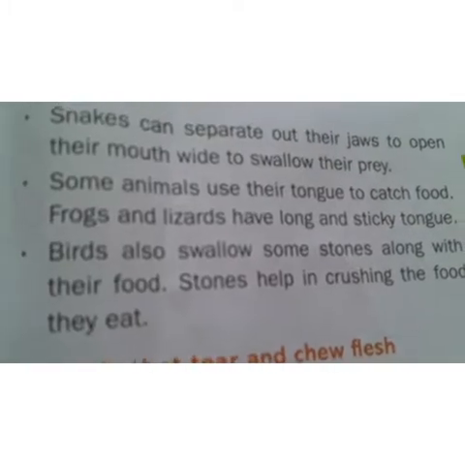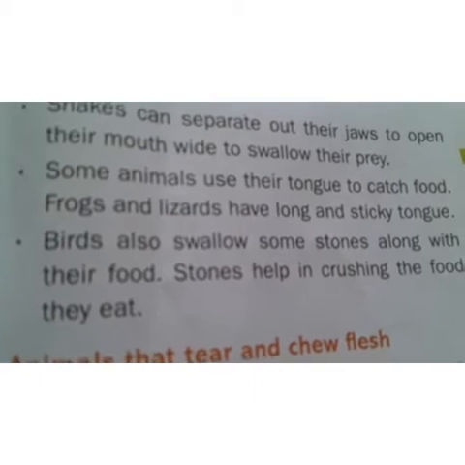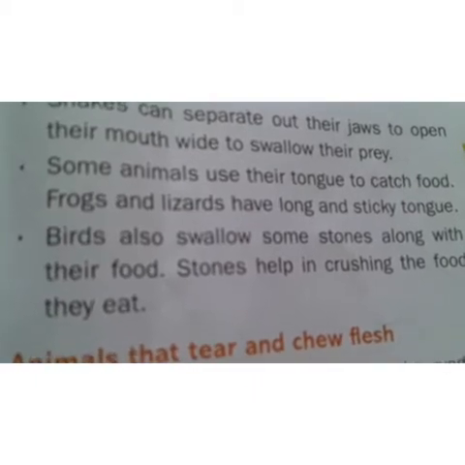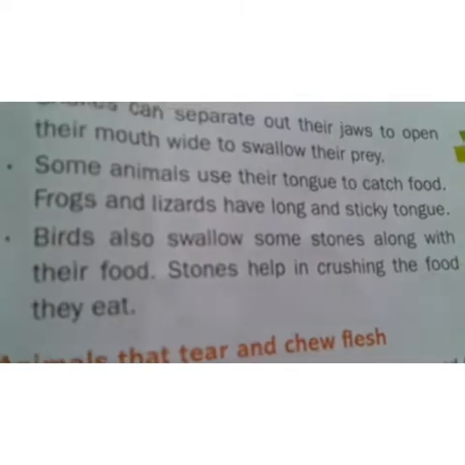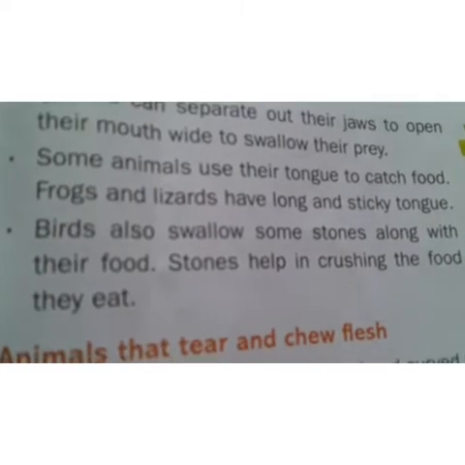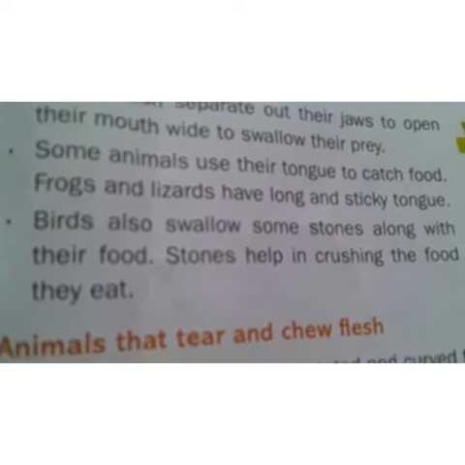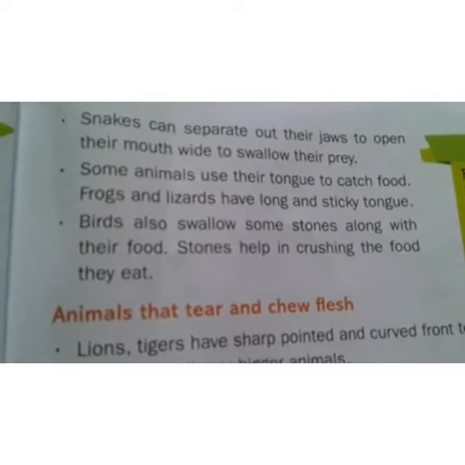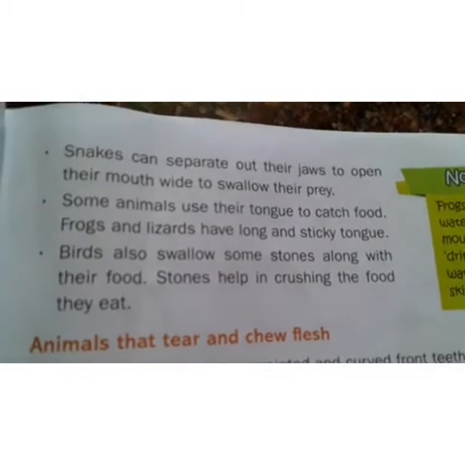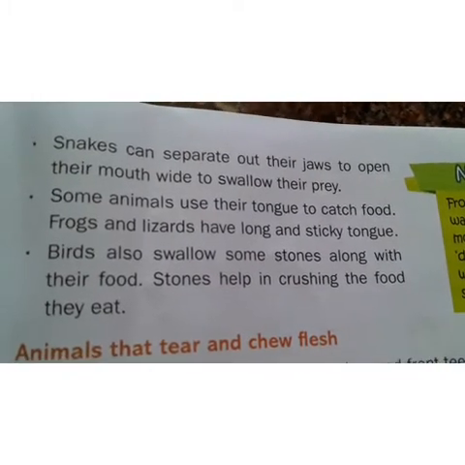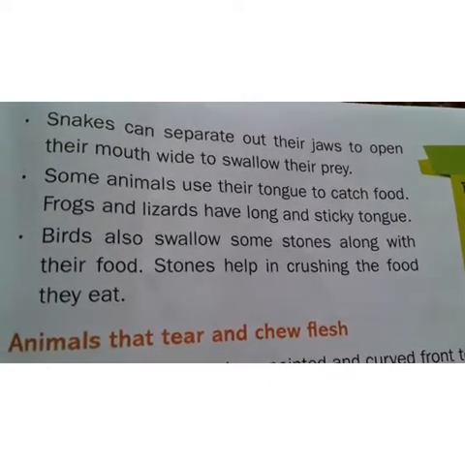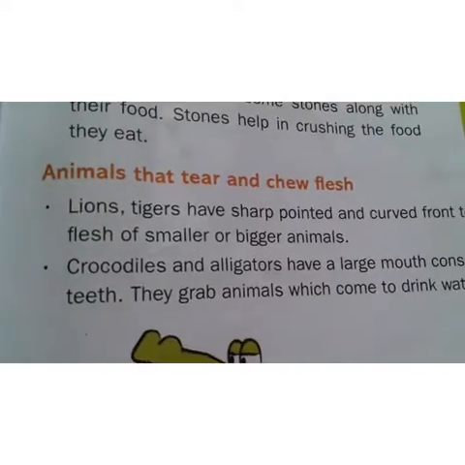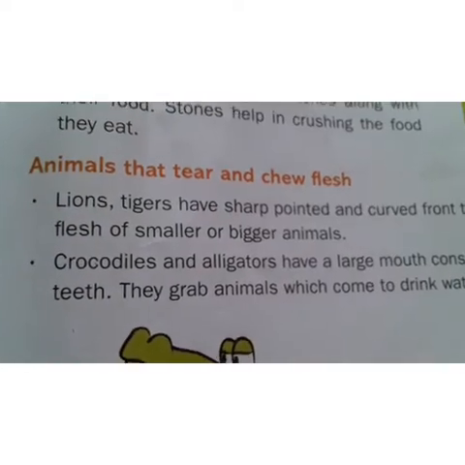And some animals use their sticky tongue to catch the food. What are those animals? Frogs and lizards have a long and sticky tongue. With this sticky tongue only, they can catch their prey. Coming to birds, they also swallow some stones along with their food. So, what is the use of these? Stones help in crushing the food that they eat. And coming to animals that tear and chew flesh.